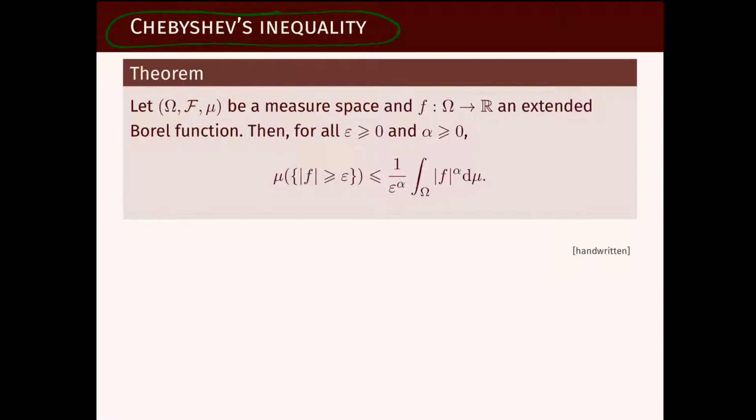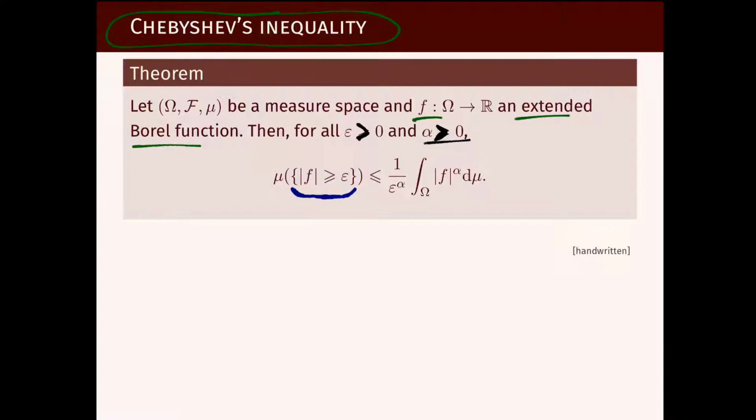It's known as Chebyshev's inequality or Markov's inequality. So in a measure space, we have a function which is an extended Borel function, and for every number epsilon positive and every number alpha larger than or equal to 0, well, equal to 0 wouldn't be very interesting. We can bound from above the measure of the set of points where the function f takes large values, larger than epsilon, or smaller than minus epsilon, of course.